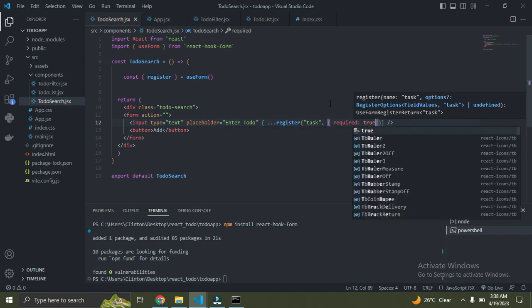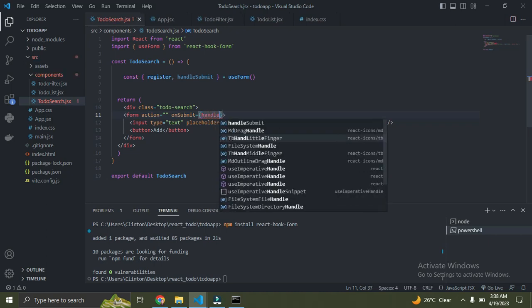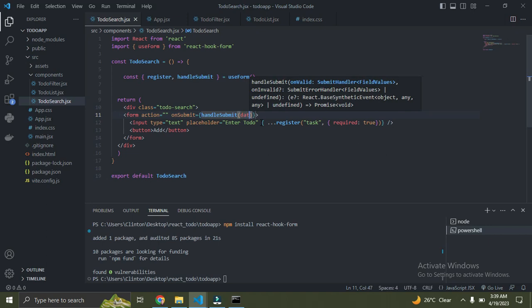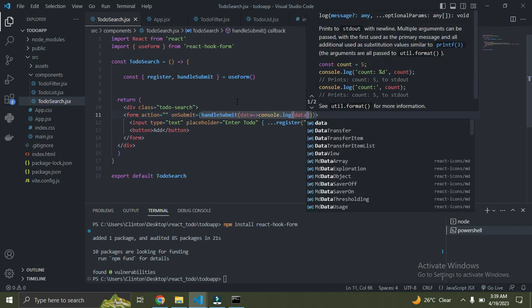So that's it. Once you've done this, what's the next step? You need to also import a function called handleSubmit. This function will be responsible for submitting this form. Understand? So just up here, I'll say onSubmit should be equal to handleSubmit. This handleSubmit also takes an arrow function. So say console.log data. Let's see what it returns.